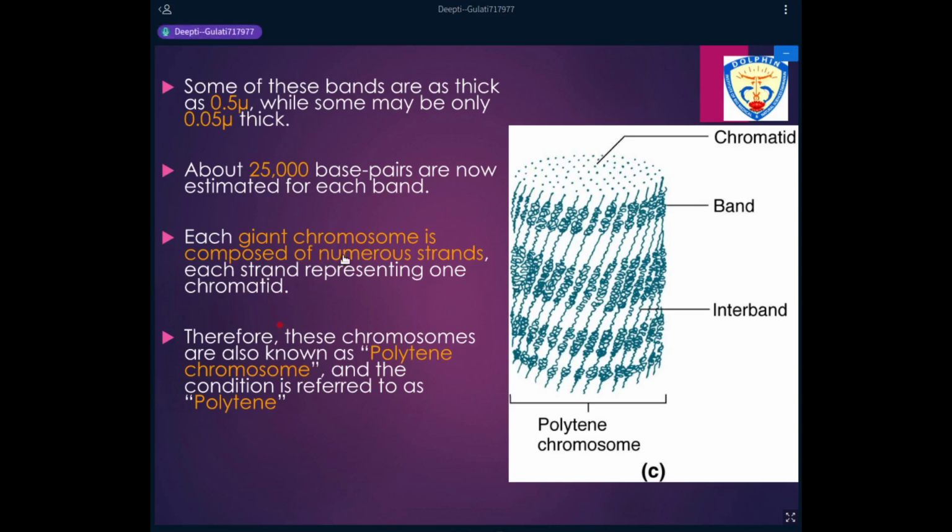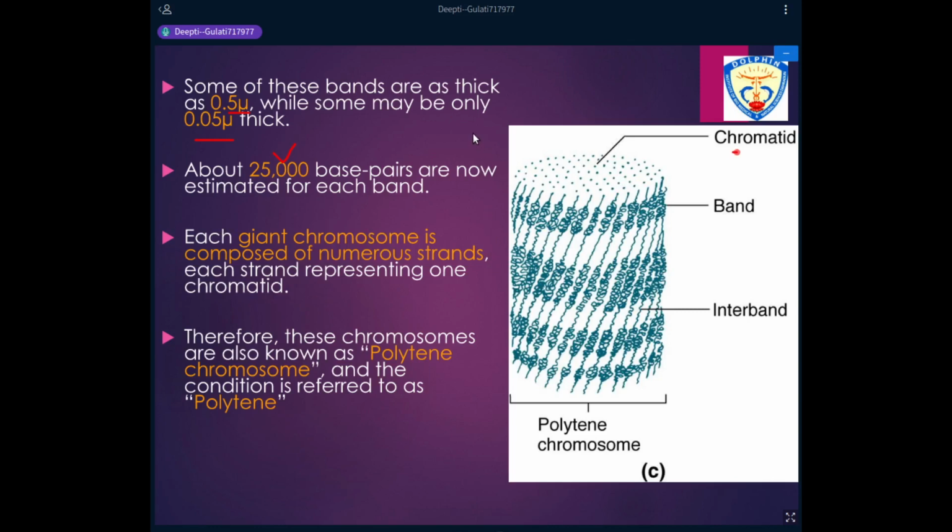Now these bands range in thickness from 0.05 microns to 0.5 microns, and every band has about 25,000 base pairs. So these are the bands. As you can see, there are a number of chromatids. These are all chromatids.